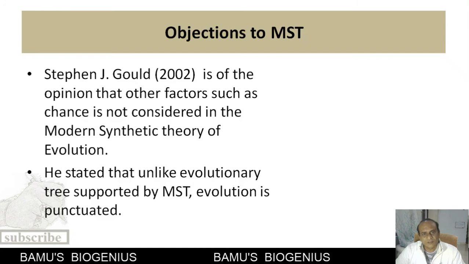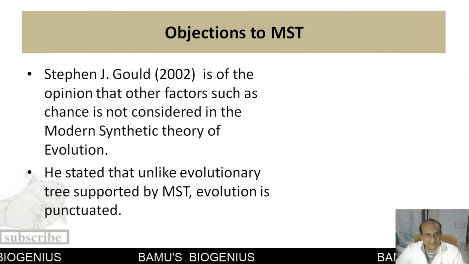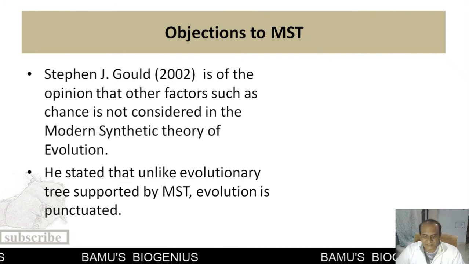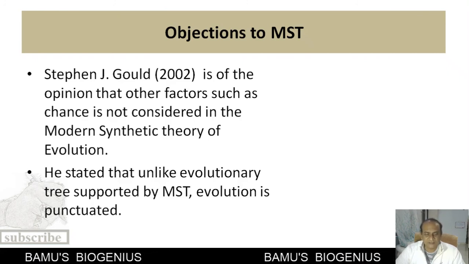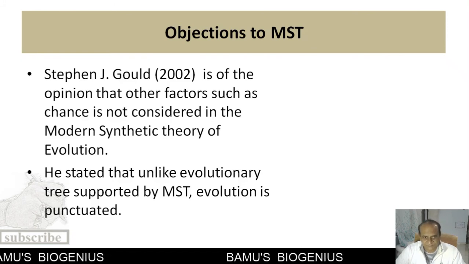And he further says that if we consider the history of earth as a tape, and if we rewind that tape and replay it again without any chance factor operating, then the diversity that we get will be different from today's diversity.